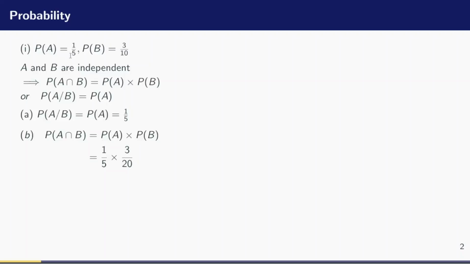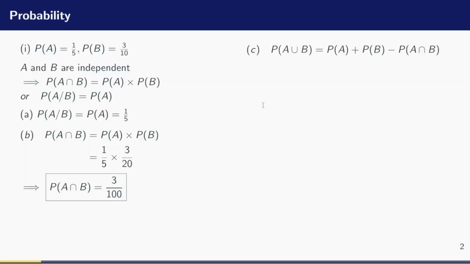And the values have been given in the question, so I am multiplying 1/5 times 3 over 20. And doing the multiplication using my calculator will give me 3 over 100. So the probability of A and B is equal to 3 divided by 100. Now, what about the C part of the question?